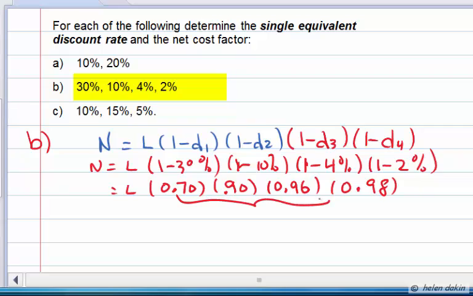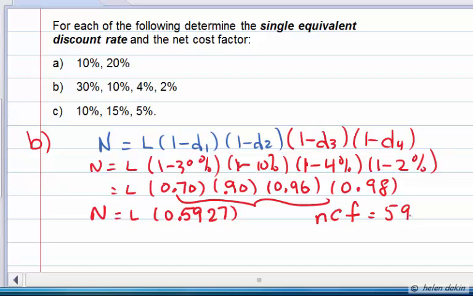So multiplying these 4 factors together, these are 4 cost factors, we end up with a list price that needs to be multiplied by 0.5927. So that tells us that our net price is 59.27% of our list price. This represents our net cost factor. So the net cost factor is 59.27%.